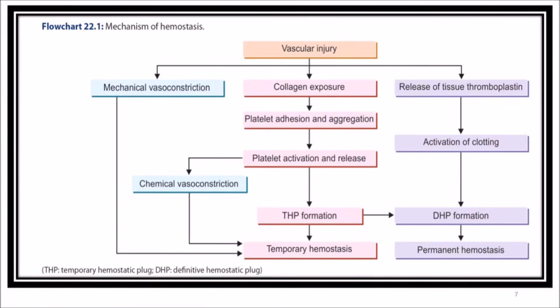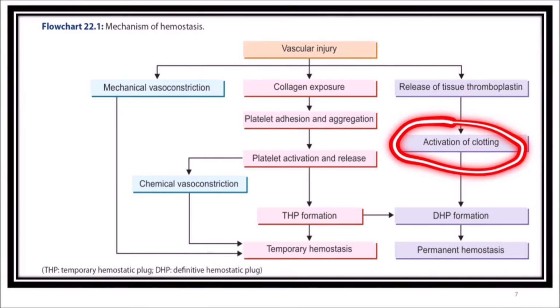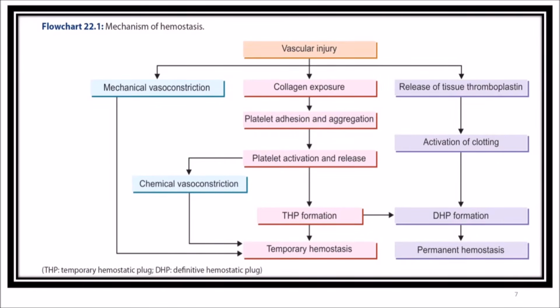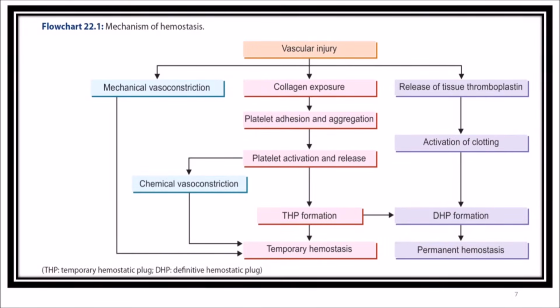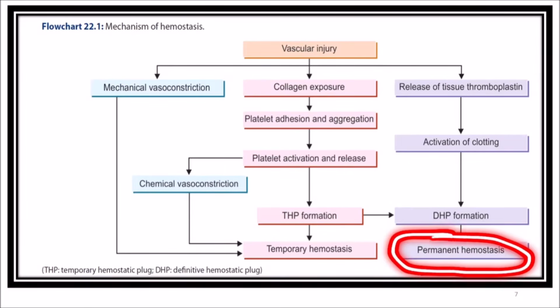So when there is a release of tissue thromboplastin as a part of injury, you can see there is an activation of clotting. This can result in definitive hemostatic plug formation, also known as DHP formation, which is written as a short form here, which results in permanent hemostasis or blood coagulation.